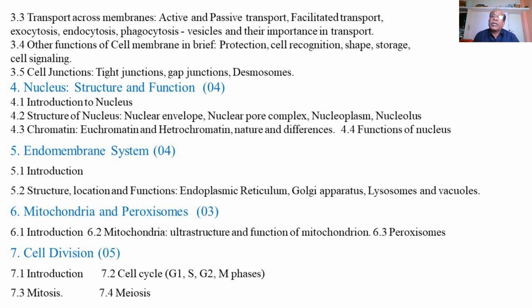So rough endoplasmic reticulum is followed by smooth endoplasmic reticulum and then the Golgi complex. Whatever the protein, fat, or carbohydrate metabolism, the processes take place in either the endoplasmic reticulum or the Golgi complexes. Then another structure, that is lysosomes. These are also membrane-bound cell organelles called lysosomes, which are vacuole-like structures, and which store different types of chemicals or unwanted substances.